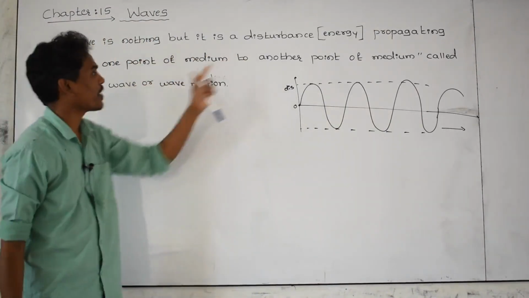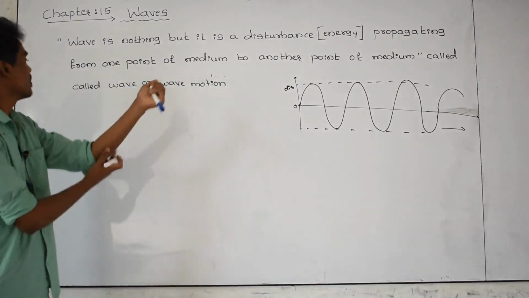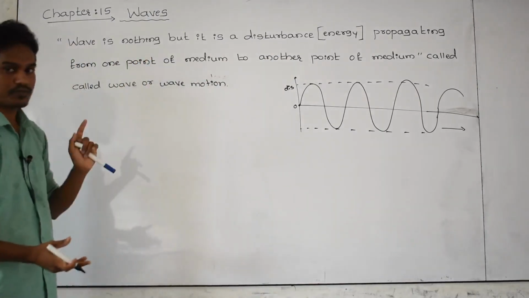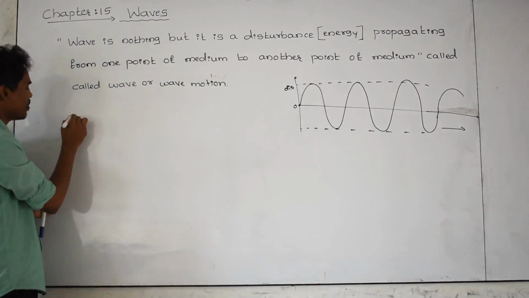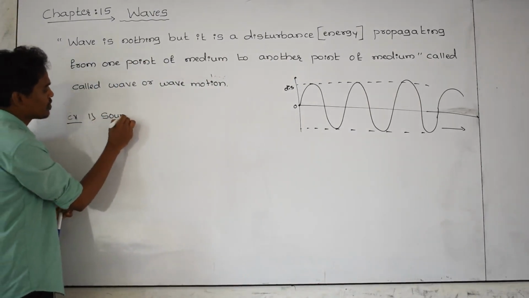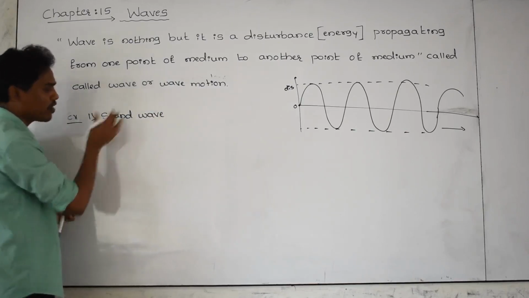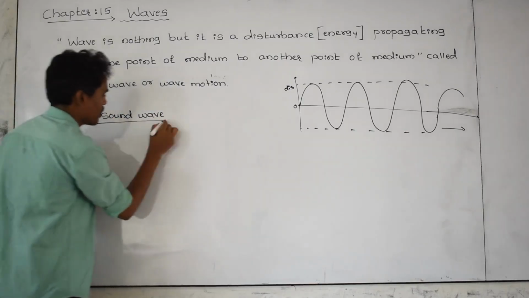A disturbance propagating from one point of the medium to the other point of the medium is called a wave. Examples you might have heard about, just as I have discussed. One is a sound wave. How does the sound wave exist?